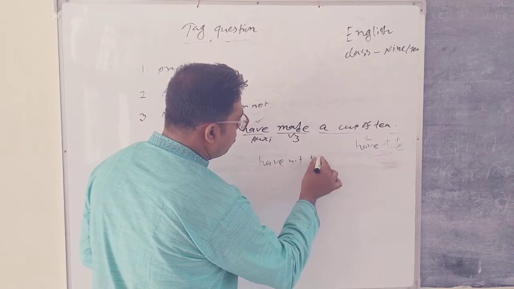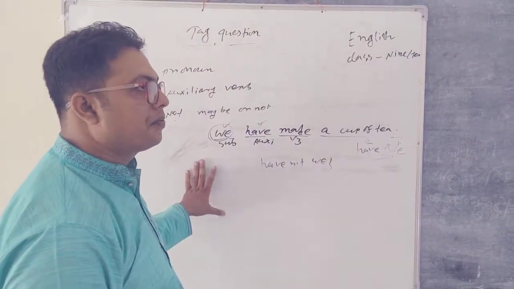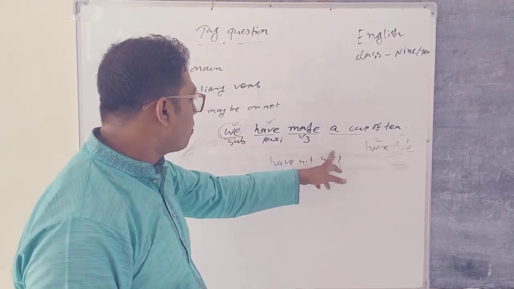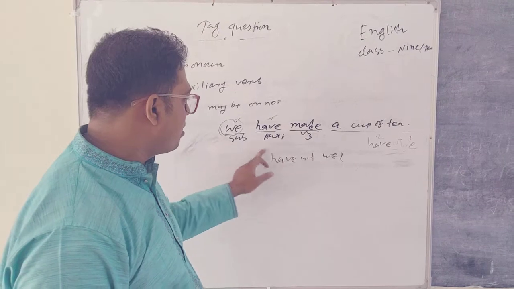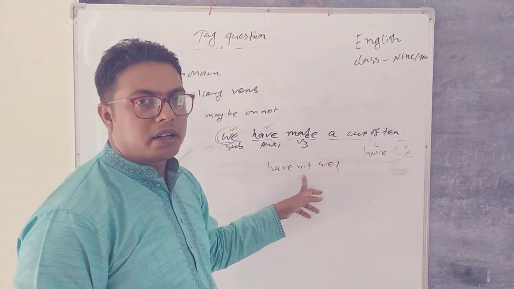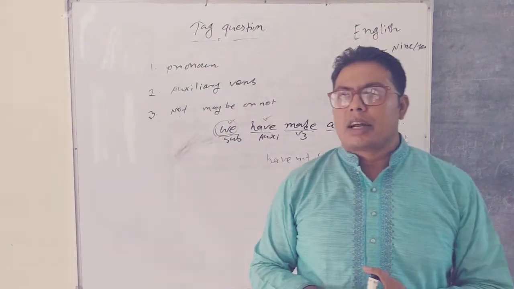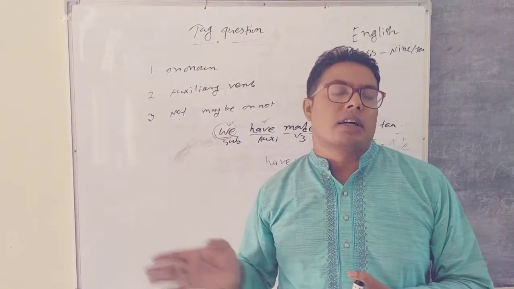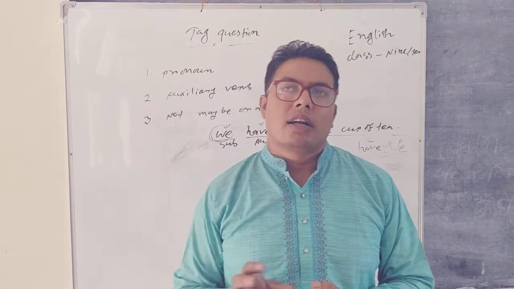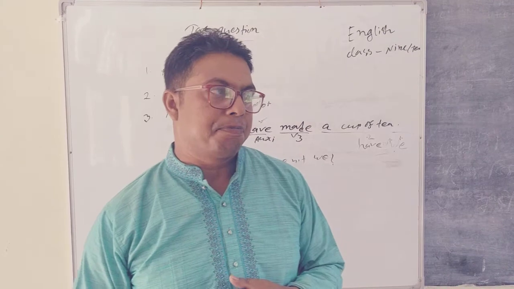Haven't we. Here I have done 3 works. At first I select the pronoun, who is the pronoun, then the auxiliary verb and then not. If there is no not, then you have to add not. So, my dear learners, if you follow the rules serially, step by step, then it is very easy. And I think these grammatical items are the easiest grammatical items of class 9 and 10.